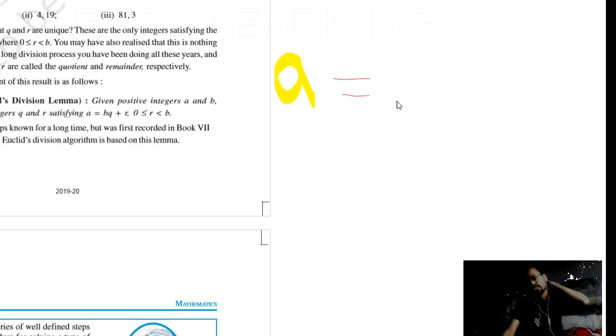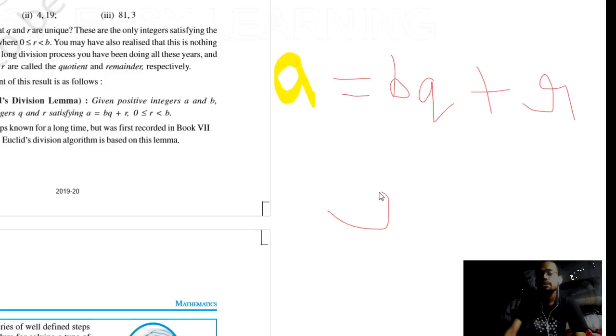So any integer a can be described as the multiple of any two further integers plus remainder, where the remainder should always be less than the divisor. Here the divisor is b. Okay, this is Euclid's division lemma or algorithm.